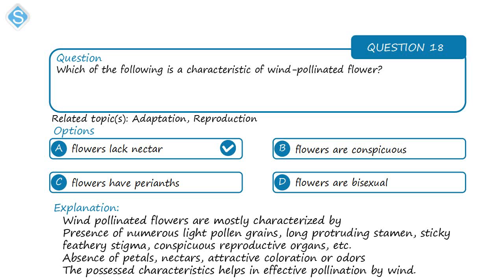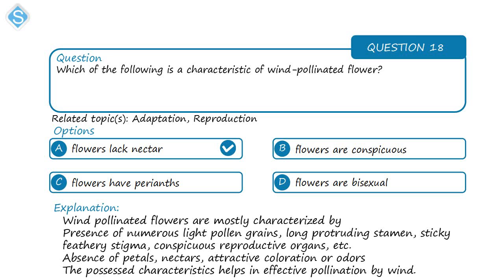Those flowers lack nectars. Nectars are found in insect-pollinated flowers. The nectar is the attractive part of the plant that draws the attention of insects. But wind-pollinated flowers lack nectars. They do not have nectars.